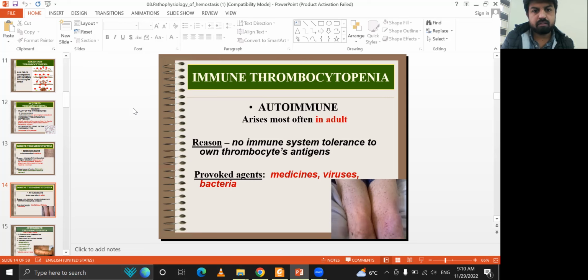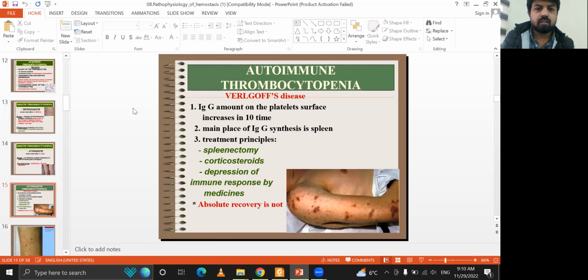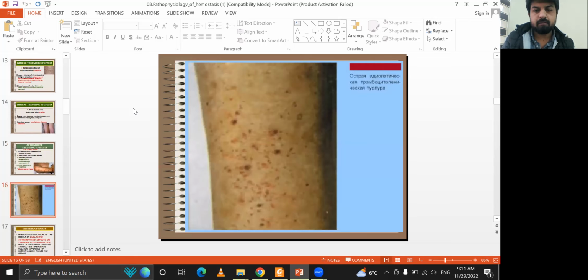There is no immune system tolerance to the thrombocyte antigen, provoked by agents like medicines, viruses, and bacteria. The IgG amount on the platelets increases ten times, and the main place of IgG synthesis is the spleen. Treatment is splenectomy and corticosteroids for depression of the immune system. There is a response to medicine, but absolute recovery is not achieved. So this is the picture.